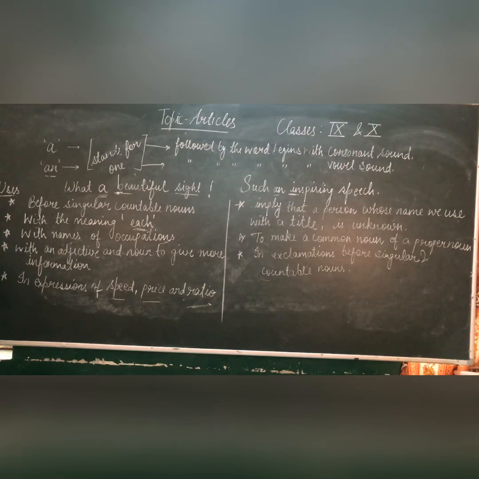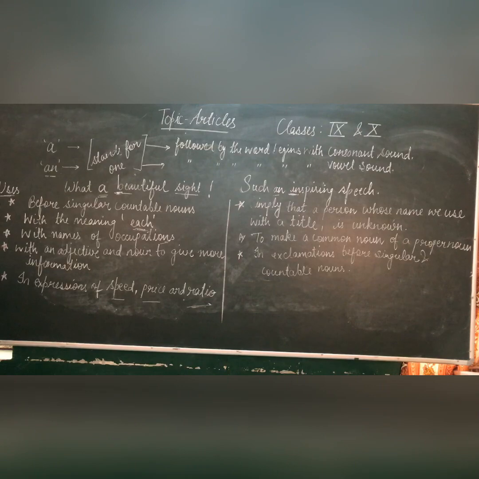Before singular countable nouns, we can't use articles a and an with some singular as well as countable nouns. So we have some cases. First one is when we use a nominative of address. For example, come here boy. When we are addressing a person, come here boy. Wait for some time man.